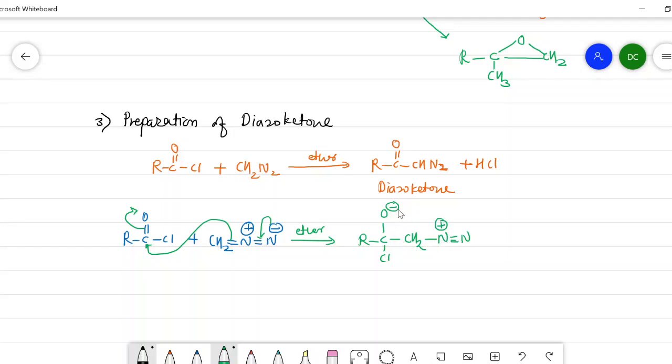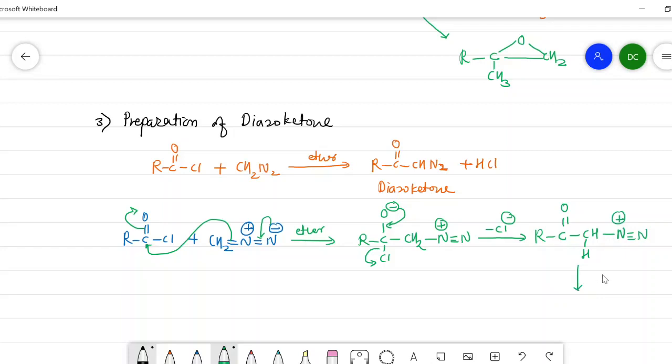Then it will come back with the elimination of Cl, and minus Cl I will put here, RCO, then CH, and one hydrogen I will write like this, N triple bond N, N positive is there.